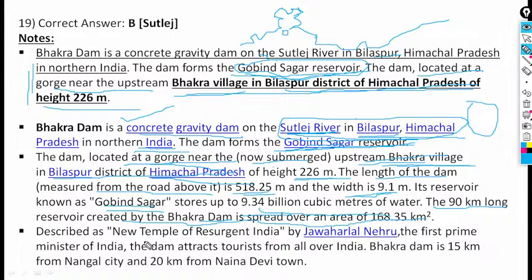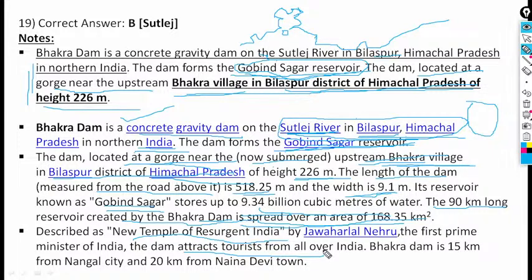This is Bhakra Dam, spread over an area of 168 square kilometers. Described as the new temple of resurgence of India by Jawaharlal Nehru, the first Prime Minister of India. The dam attracts tourists from all over.